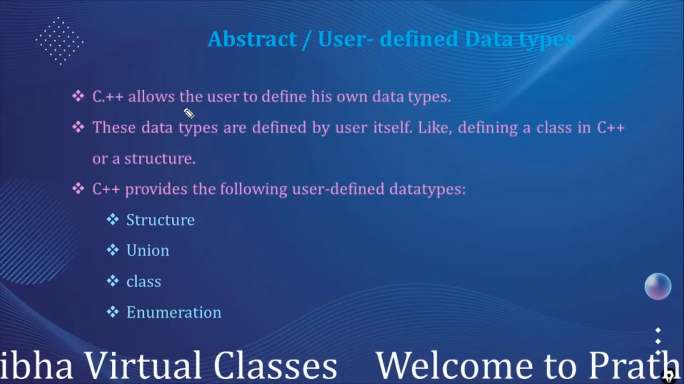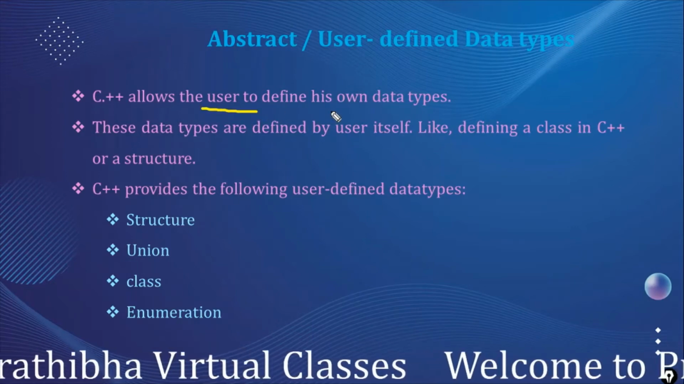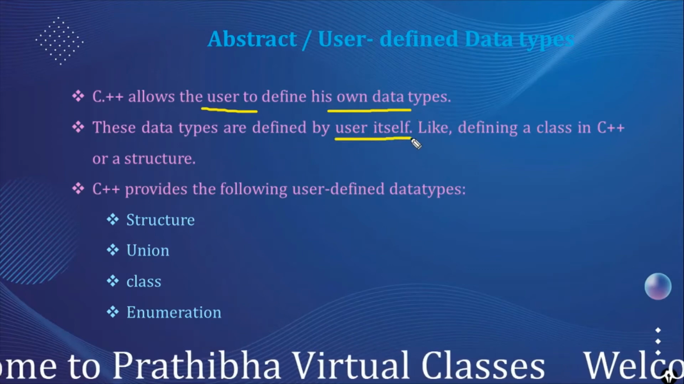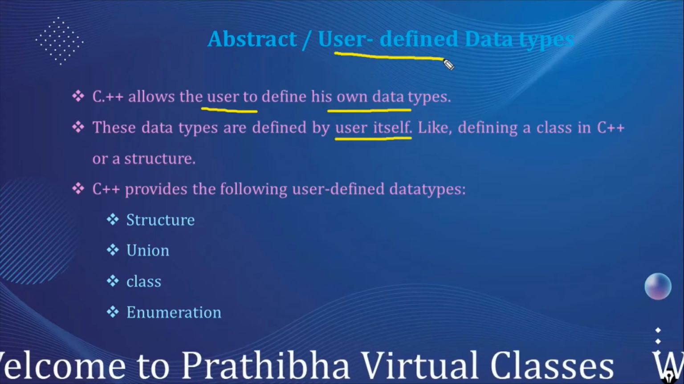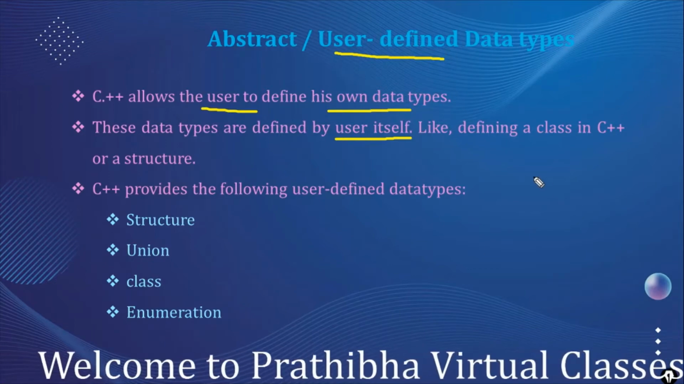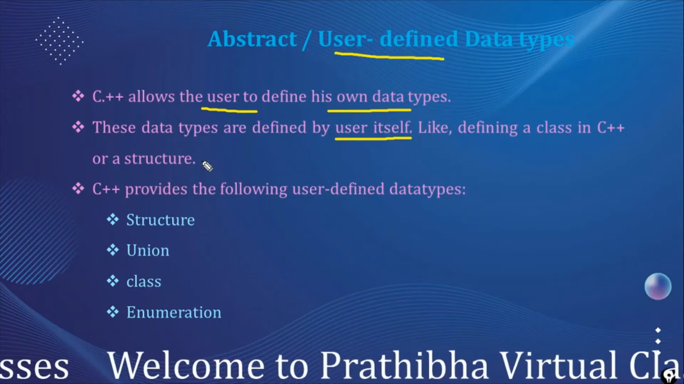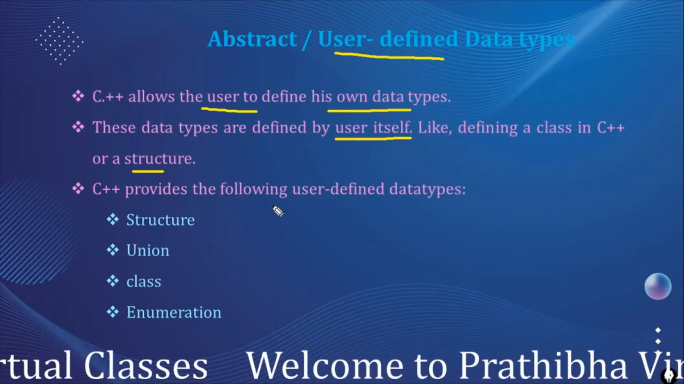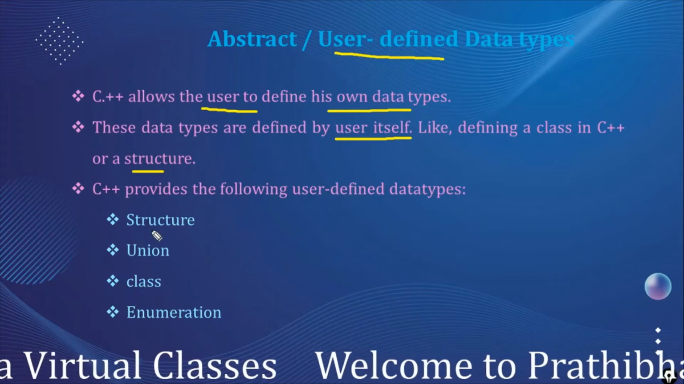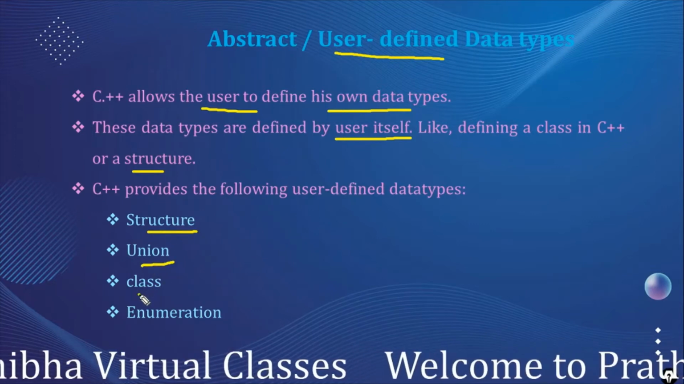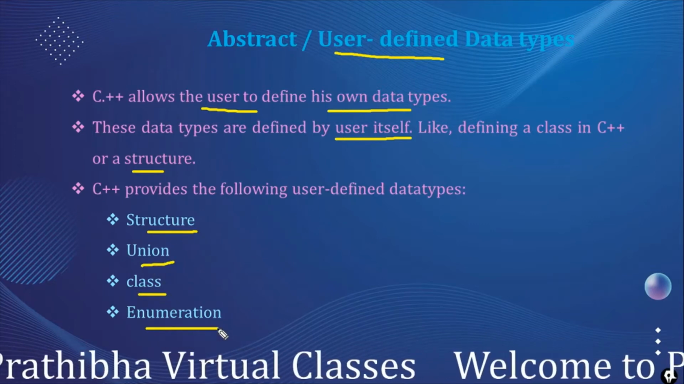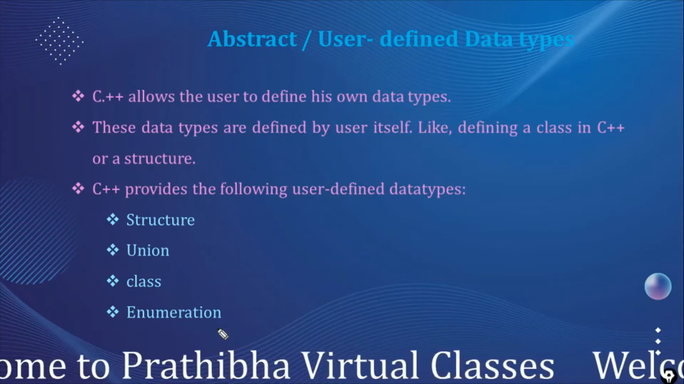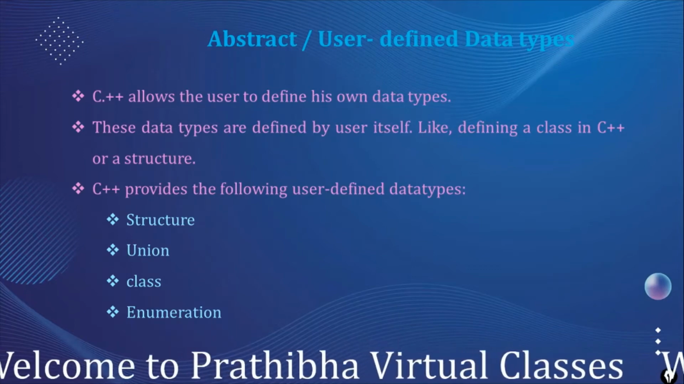C++ allows the user to define their own data types. These are defined by the user itself, so we call these user defined data types. Defining a class in C++ or defining a structure are user defined data types. The different user defined data types available in C++ are structure, union, class, and enumeration. These are also known as abstract data types.